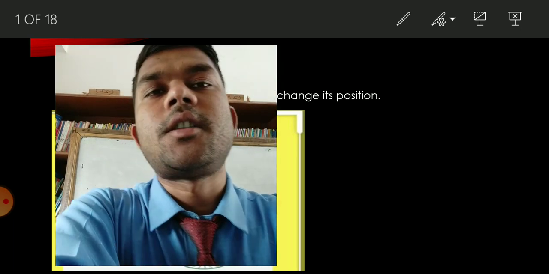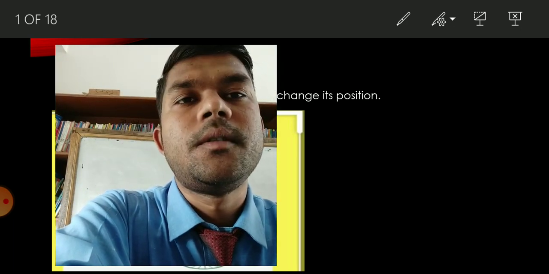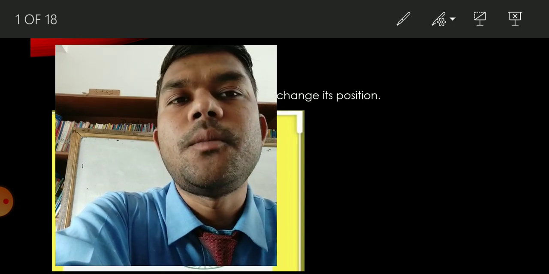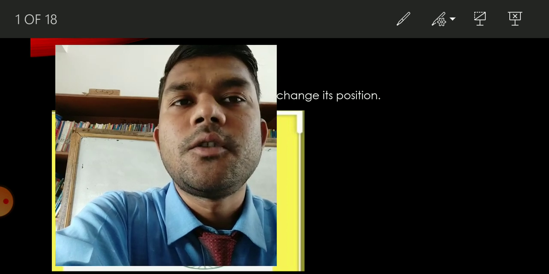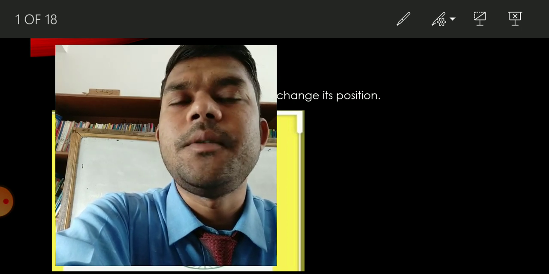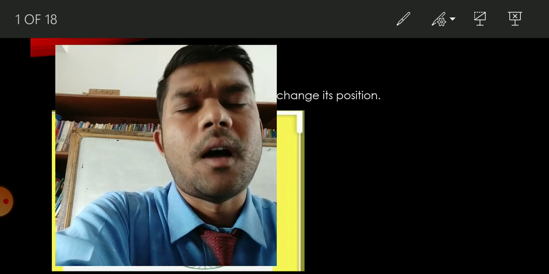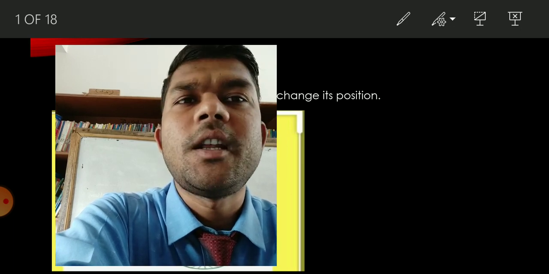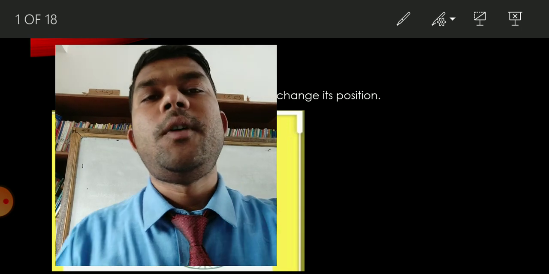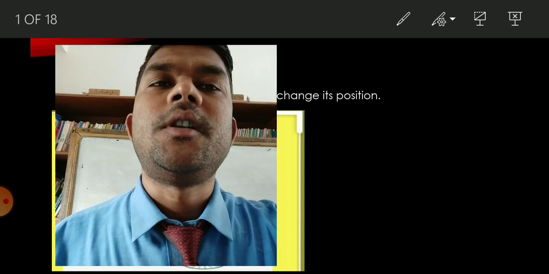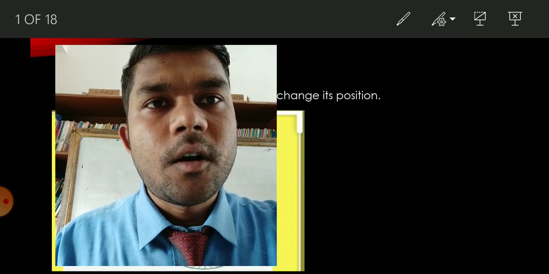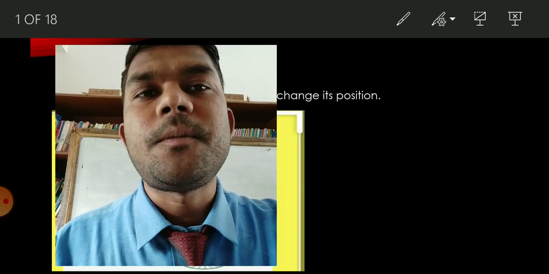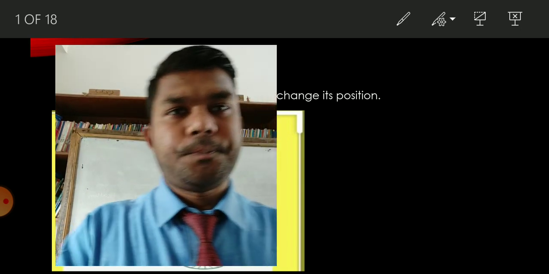Today we'll discuss the different types of motion. First we'll understand what motion is, what the types of motion are, and how we can classify or identify motion. In our daily life we see different activities, different things moving here and there. We ourselves move from one place to another, and every time while moving we have different kinds of position, different kinds of motion. So how do we identify whether a body is in motion or not, and what are the different types of motion? Today we'll discuss this in this class.